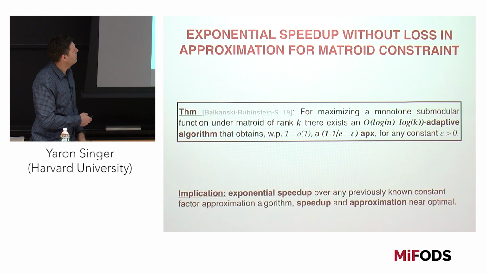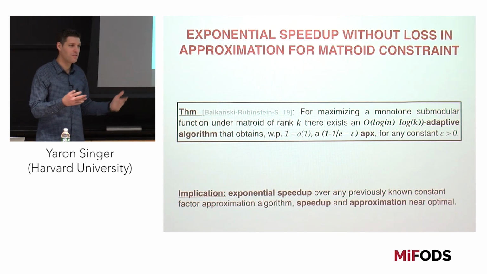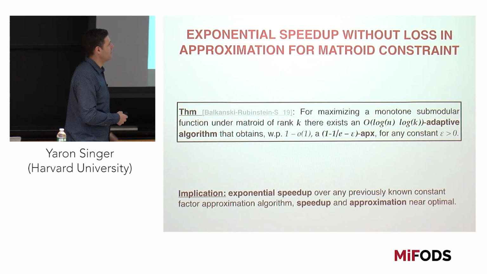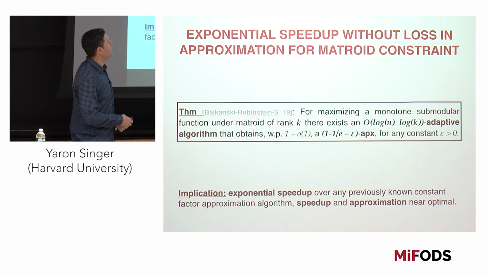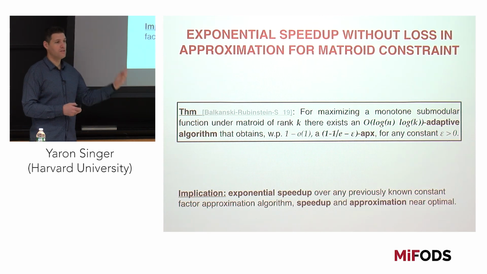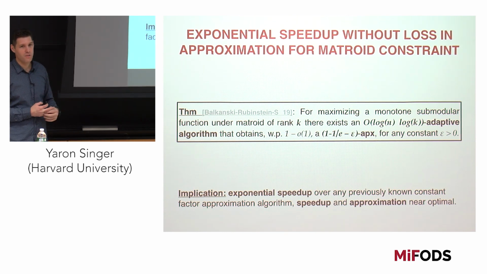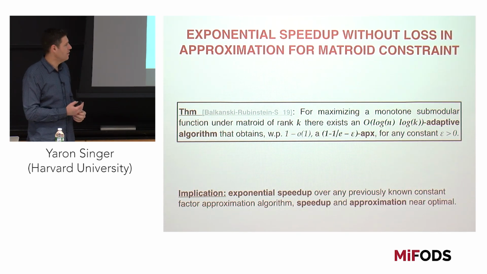Last thing I'll say about that is if you're in the business of submodular maximization, you're probably asking yourself, well, what about matroid constraints? For matroid constraints, you can use a different algorithm and you can get also this optimal 1 minus 1 over e. You can get arbitrarily close to this optimal 1 minus 1 over e approximation guarantee, and you can do this also exponentially faster, but here there's log n, log k rounds. Okay?